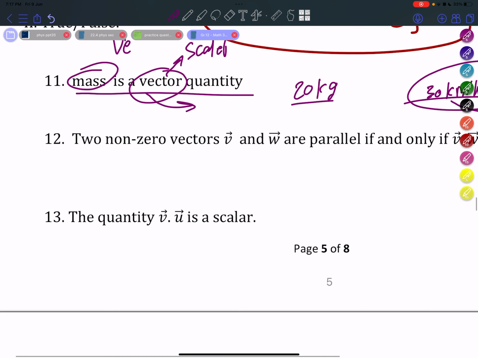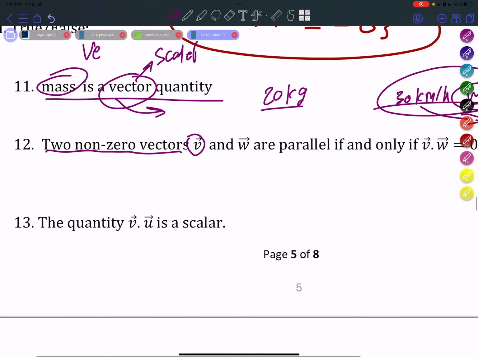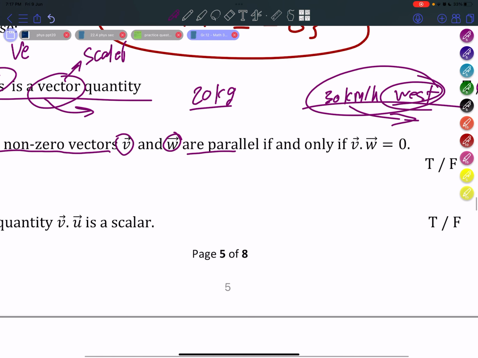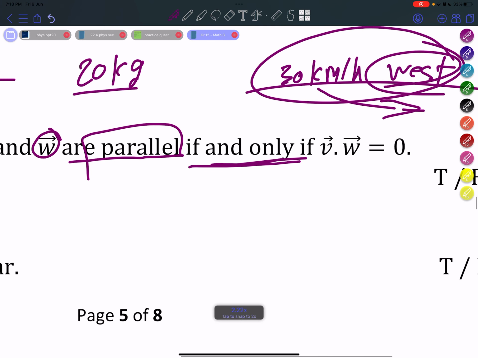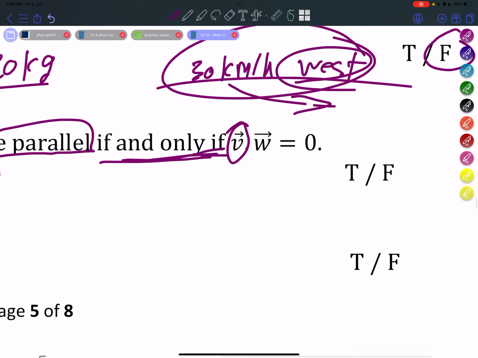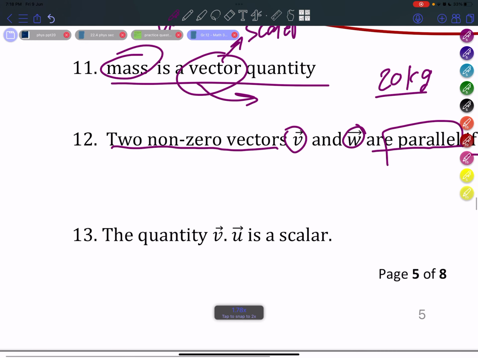Okay, so two non-zero vectors. We've got vector v and vector w are parallel if and only if vector v and vector w, if you multiply them through the dot rule, gives you 0. So this is false. Why? First of all, the two non-zero vectors, that's good.